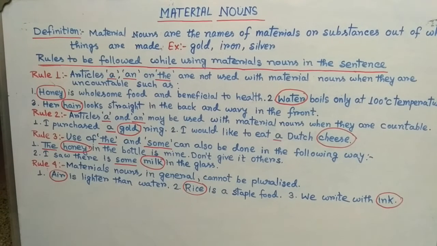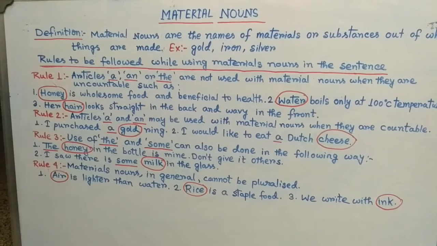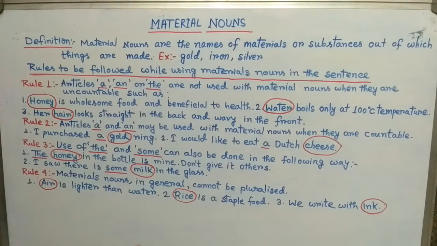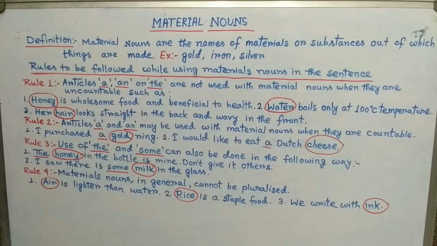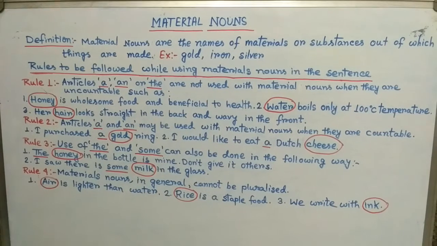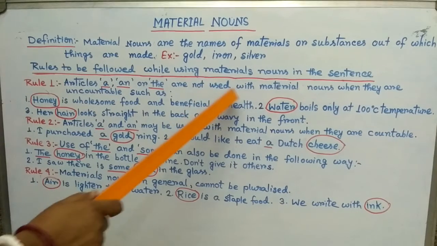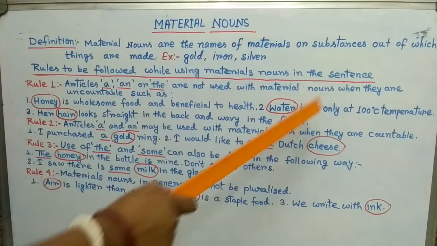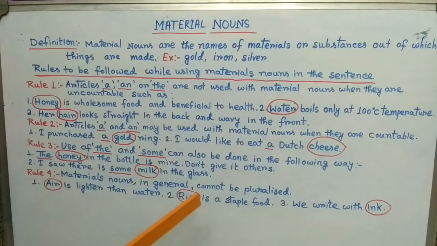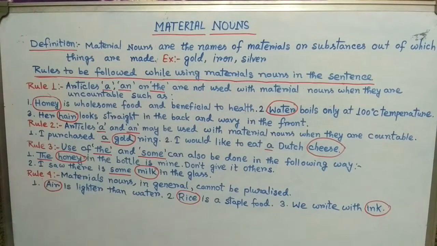These are material nouns. So these articles a and the, we know, are used before countable nouns. So articles a, an or the are not used with material nouns when they are uncountable.